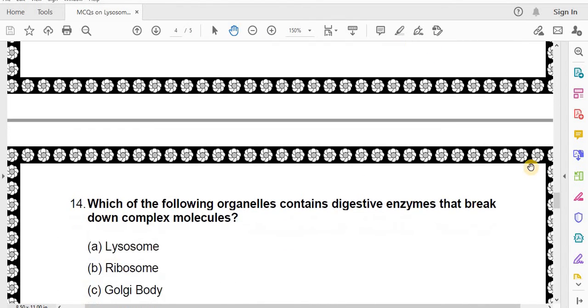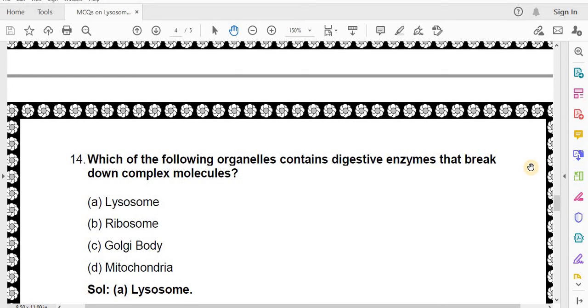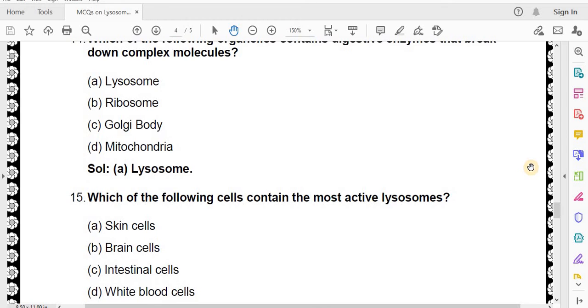Which of the following organelles contains digestive enzymes that break down complex molecules? Lysosome, ribosome, Golgi body, mitochondria. Correct answer is lysosome. Which of the following cells contain the most active lysosome?